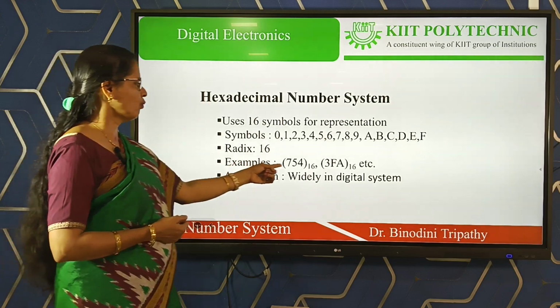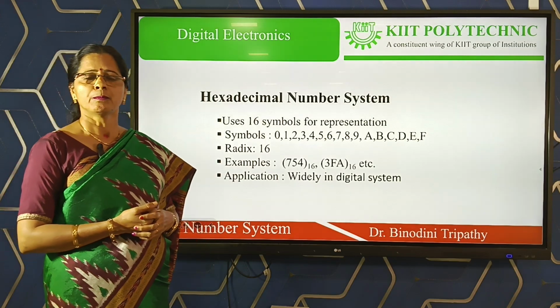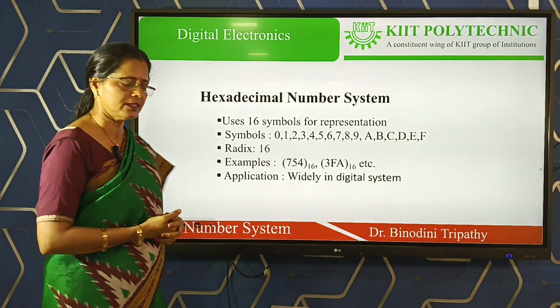It is widely used in digital systems, and most commonly in microprocessor based programming, you are always using the hexadecimal number system.